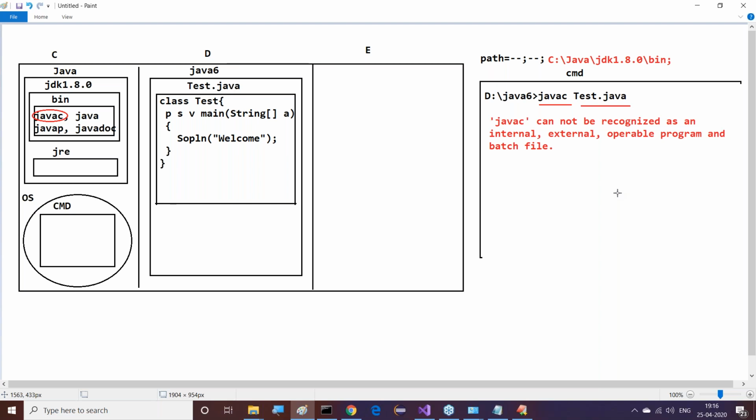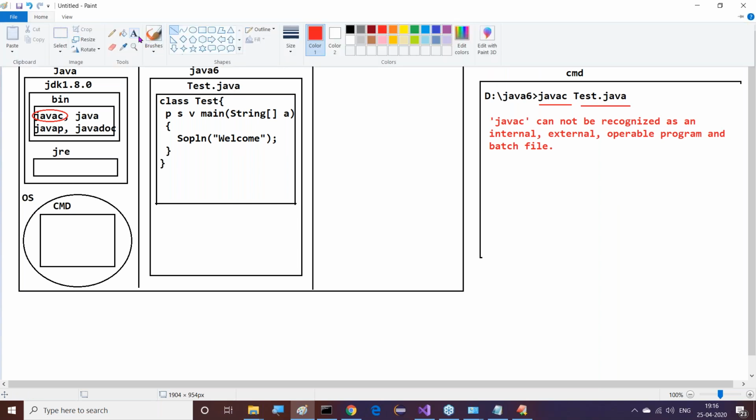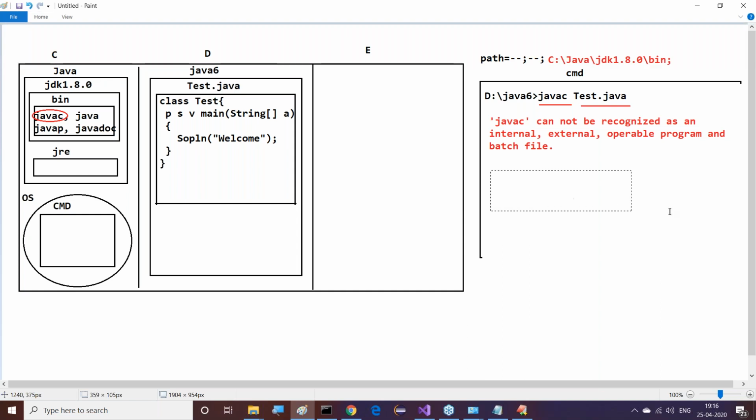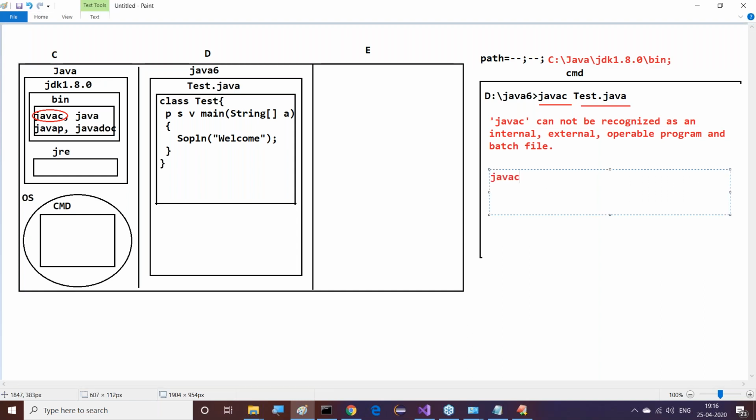If the tester.java file does not exist at the current location, we get a message: javac: file not found: tester.java.